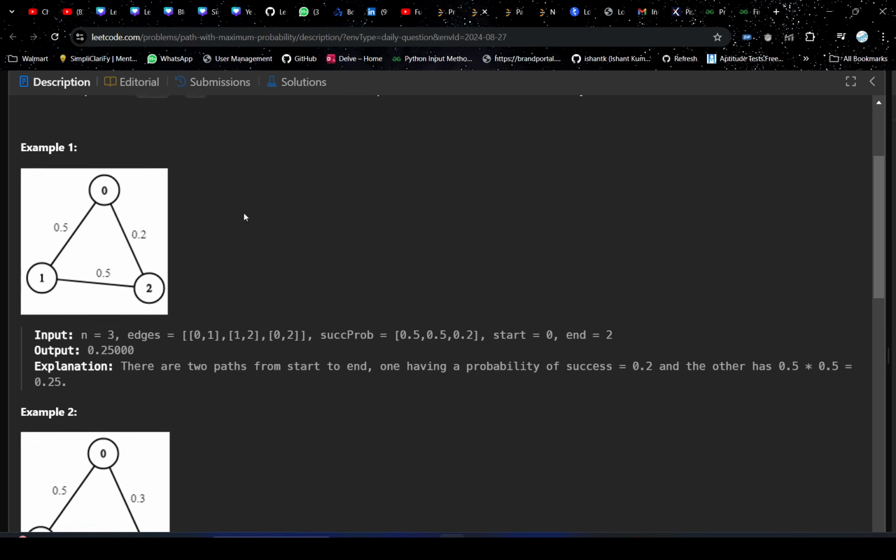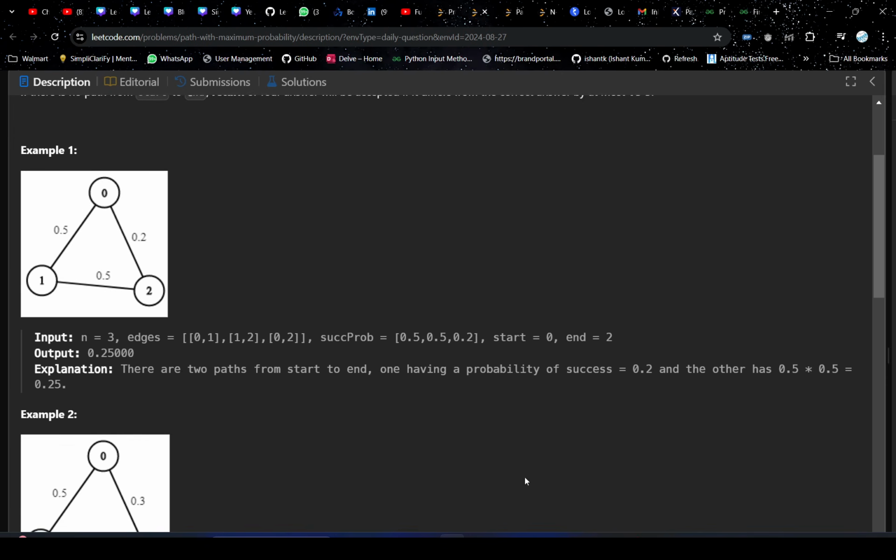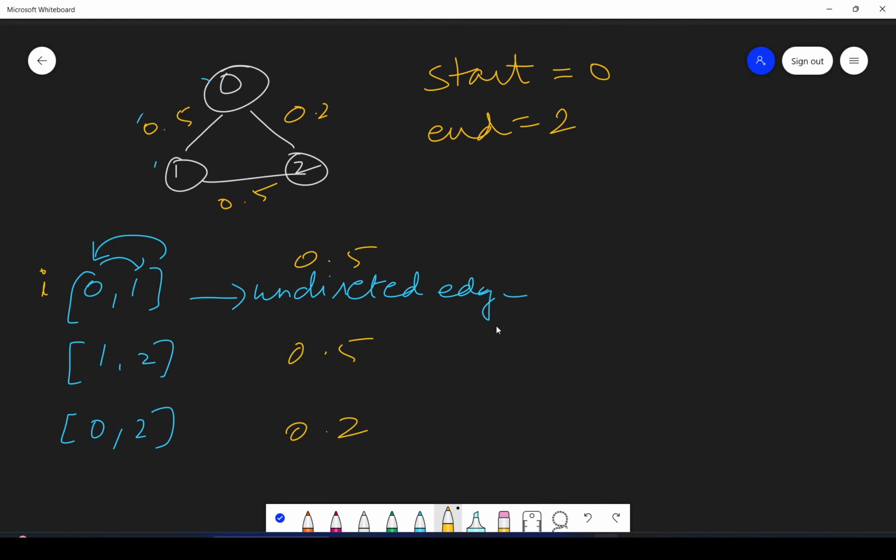Okay. So if you see here in this test case, there are two possibilities of going from 0 to 2. One possibility is that you go from 0 to 1, and then you go from 1 to 2. In that case, 0 to 1 has how much probability? It is 0.5. And from 1 to 2, how much is the probability? 0.5.